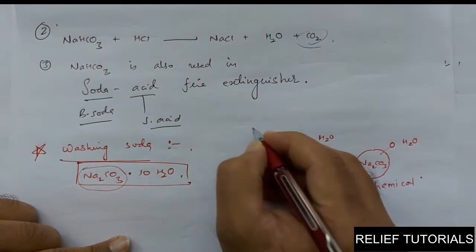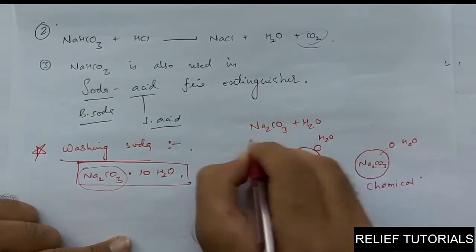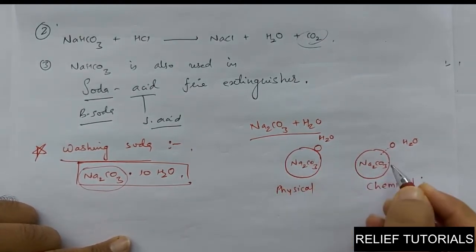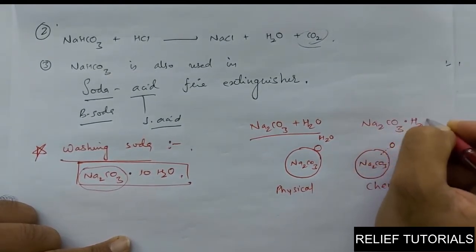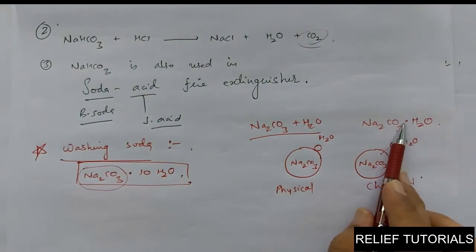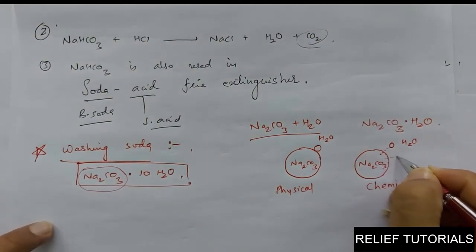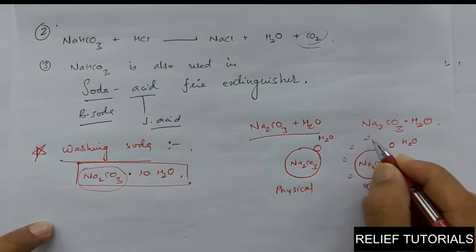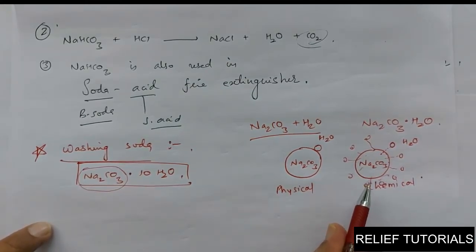Now this arrangement is represented like this: Na2CO3 plus H2O for the physical one, because actually they are separated. They are not connected chemically. But the chemical contact is represented as Na2CO3·H2O. "Into" represents the chemical contact. So here "into 10H2O" means what? Such 10 molecules, 1, 2, 3, 4, 5, 6, 7, 8, 9, 10. All these water molecules are connected to Na2CO3.